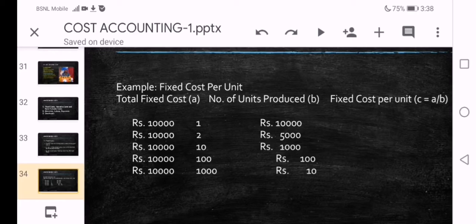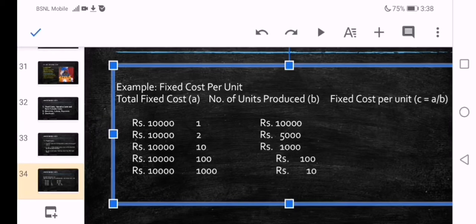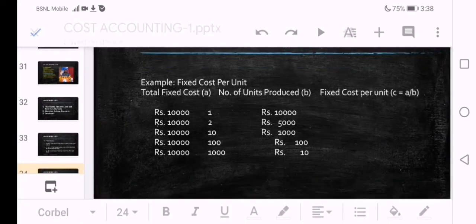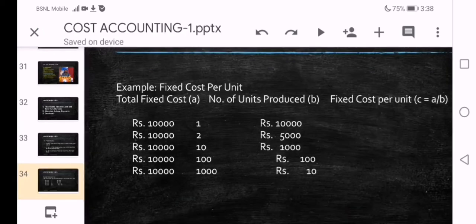Means when the volume is increasing, the fixed cost per unit will come down. In the brackets it is mentioned, fixed cost per unit C is equal to A by B. A is total fixed cost, B is number of units produced.